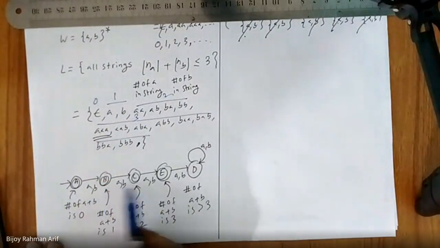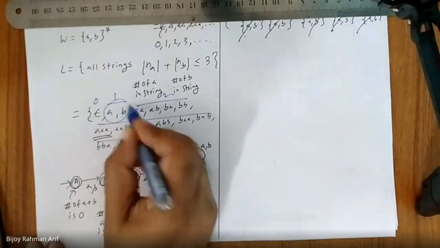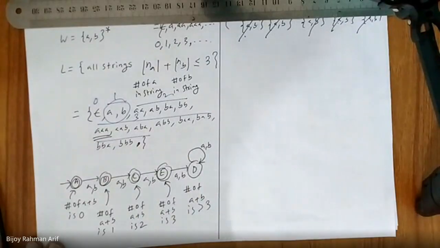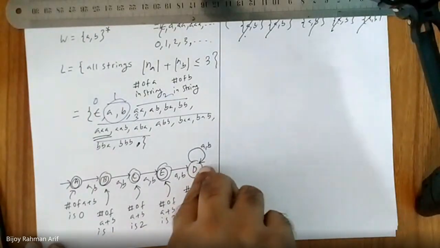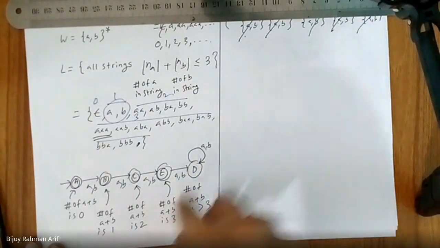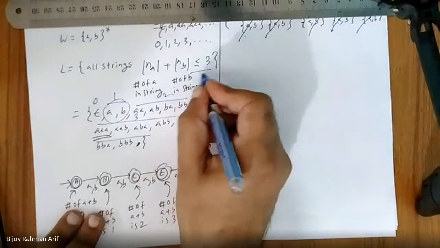So shouldn't we include D? Is the question clear? Why should we include D? If we go to D, then it would be more than 3. Smaller than or equal to 3.